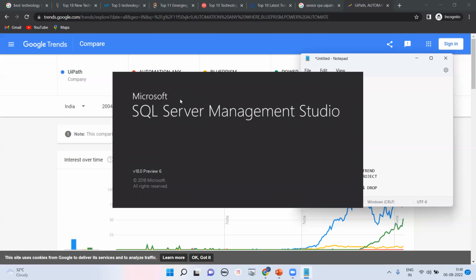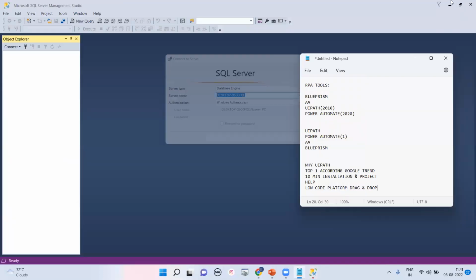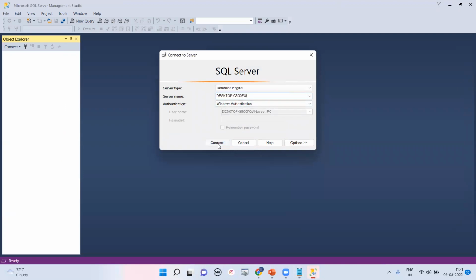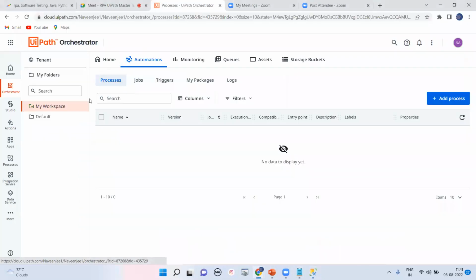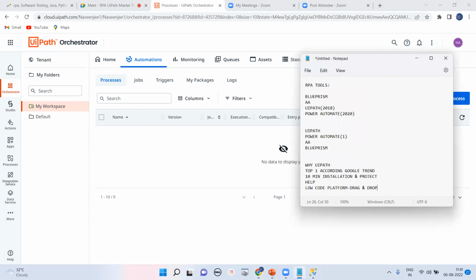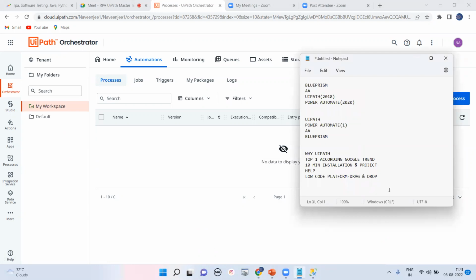Stability-wise, UiPath is the best among all the top 4 tools, because they have a particular coding platform called UiPath Studio, and a particular Orchestrator for unattended bots. So stability-wise, UiPath is the best in the market across the world. That is why we are going for UiPath, and that is the reason we are going to learn it. It is the best tool in the market across the world.